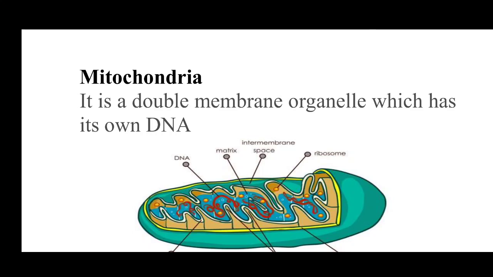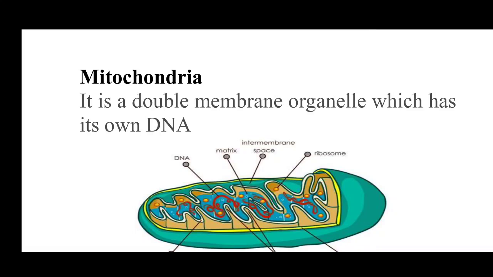In this video we will be discussing the basic and most important organelle present inside the cell, that is the mitochondria. Mitochondria is a double membrane organelle, meaning it has a double layer, just like a plasma membrane. Each and every organelle has its own membrane. So mitochondria has two layers outside, that's why it is known as a double membrane organelle.